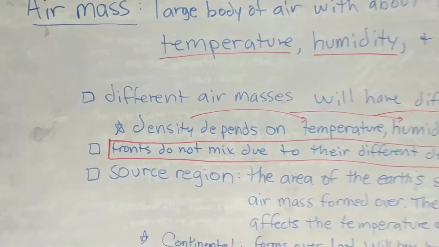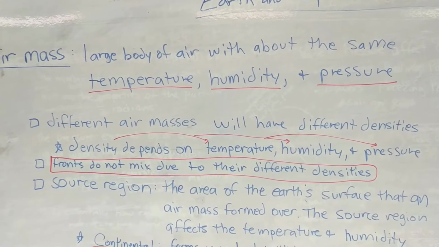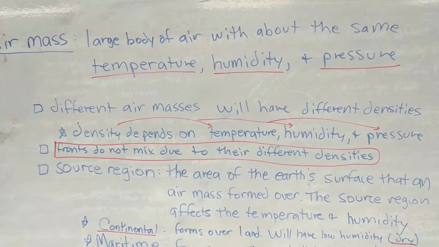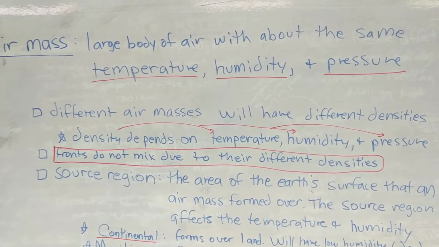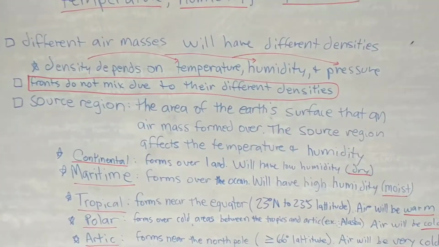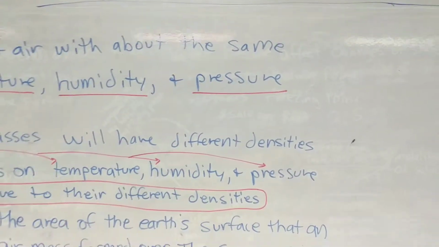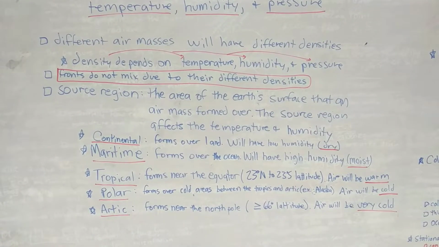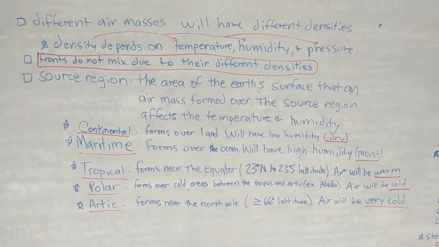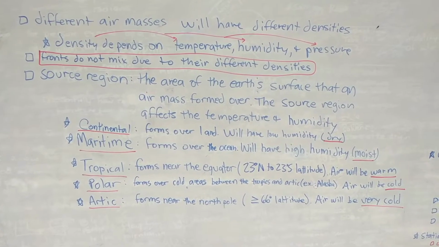Okay, so the reason that fronts occur is because different air masses will have different densities. That's because the density of an air mass will depend on the temperature, humidity, and pressure. Furthermore, fronts do not mix because of their different densities, all right? Though the temperature and humidity depend on where on the Earth's surface an air mass formed over. In other words, the source region affects the temperature and humidity of air masses.